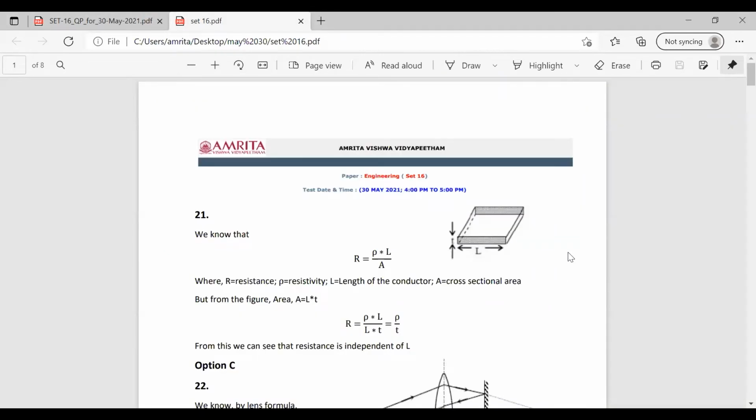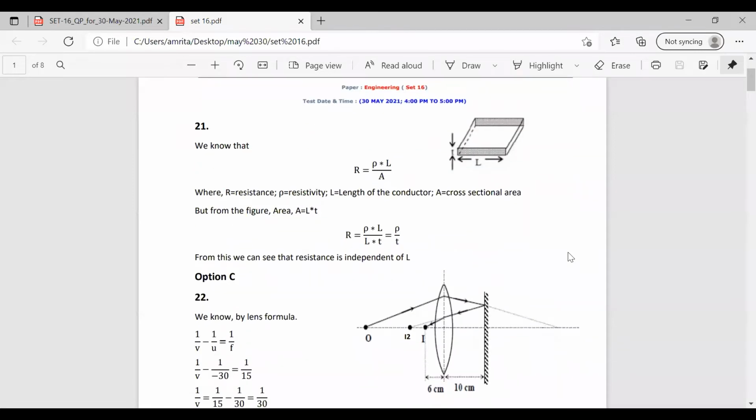So I think you can view this page also. Here we have to find the resistance. We have studied the formula for resistance: R is equal to ρL by A. ρ is the resistivity, L is the length, and A is the area. Here it is asked to find the resistance of those shaded portions. Two shaded portions are there. The whole object is a square, but these shaded portions appear as rectangles, and the two rectangles are facing each other.